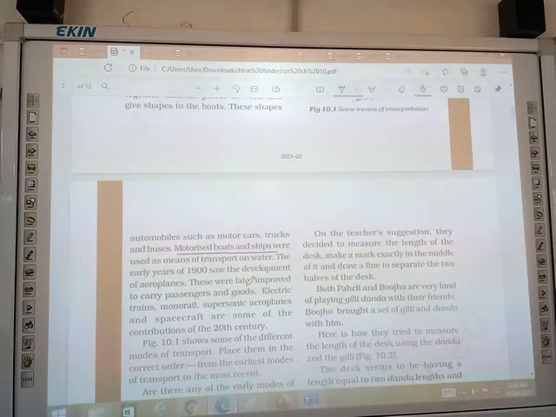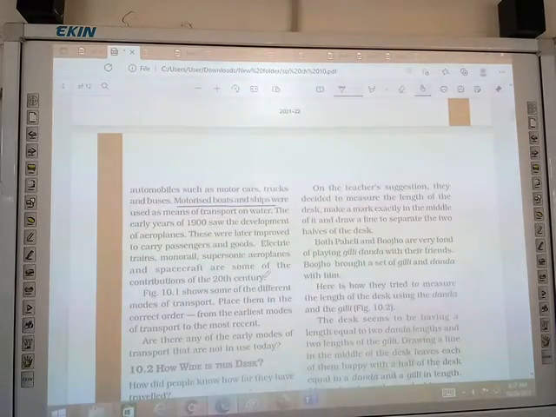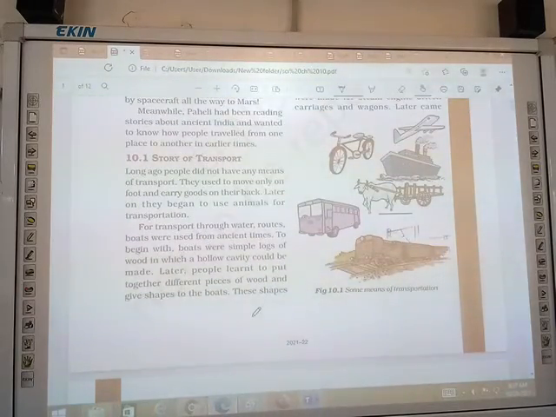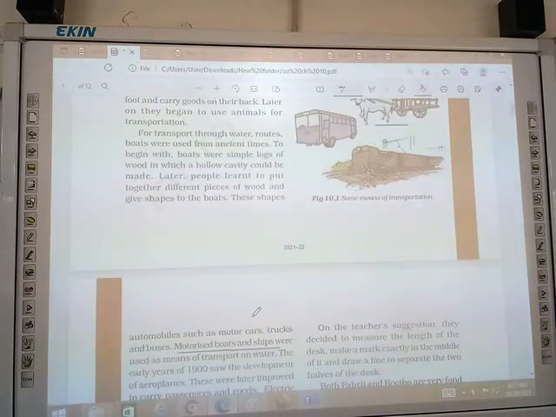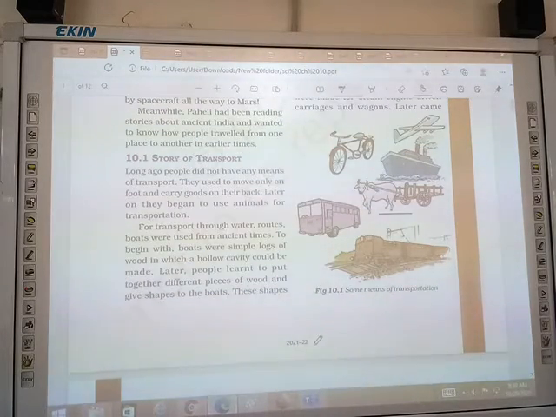See figure 10.1. There are different means of transport. In this figure you have to answer this question: are there any of the early modes of transport that are not in use today? Ma'am, bullock cart. Yes, bullock cart, but sometimes you see a bullock cart in villages. A bullock cart, then a ship, then a cycle, then a jeep, and then a bus. Okay, very good.